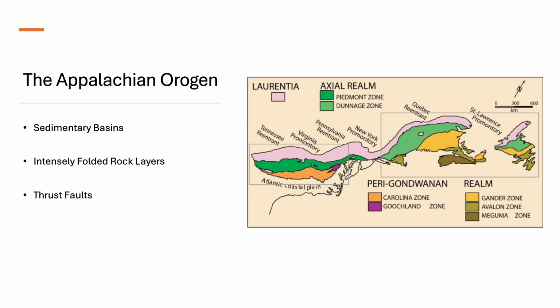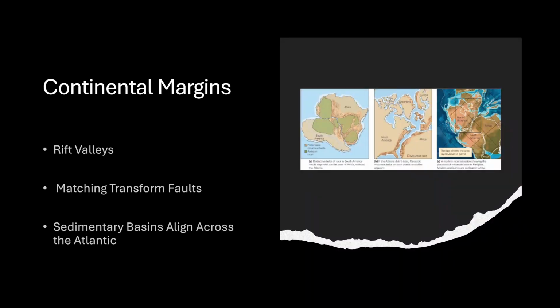Continental margins. The continental margins of South America and Africa fit together like puzzle pieces. Modern GIS mapping shows that their continental shelves align almost perfectly, even more precisely than their coastlines. Matching rift valleys, transform faults, and sedimentary basins across the Atlantic confirm that these continents were once joined. This is one of Alfred Wegener's earliest observations, and today remains one of the strongest pieces of evidence for continental drift.